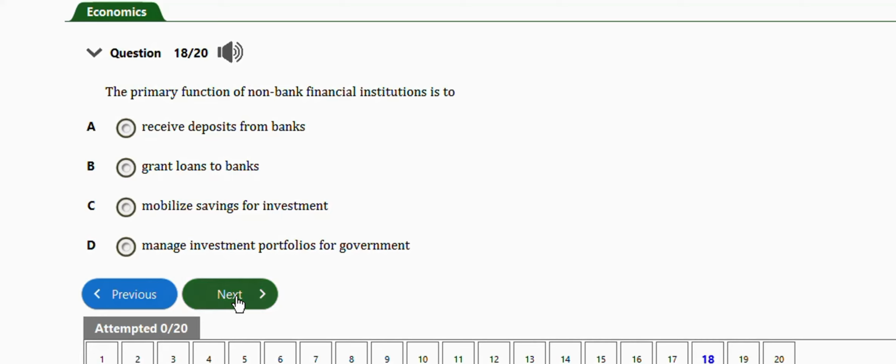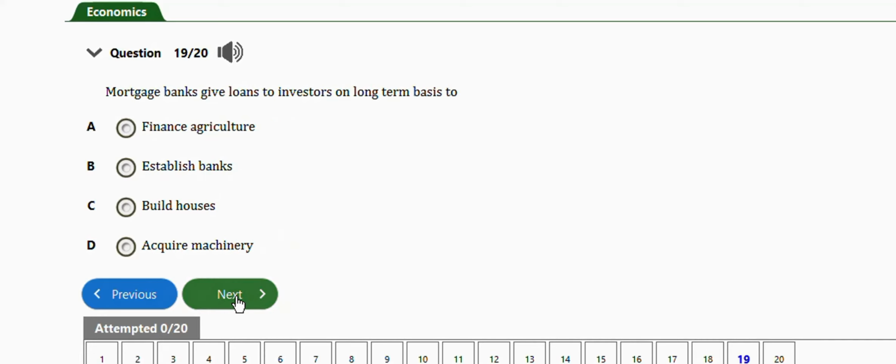The next question is this one. It says mortgage banks give loans to investors on long-term basis to finance agriculture, establish bank, build houses, acquire machinery. The right answer is option C, which is to build houses.